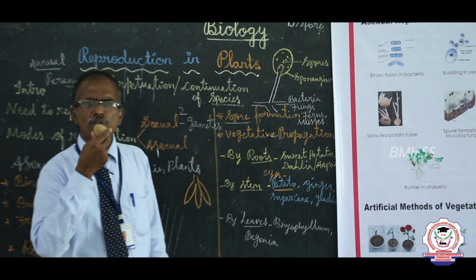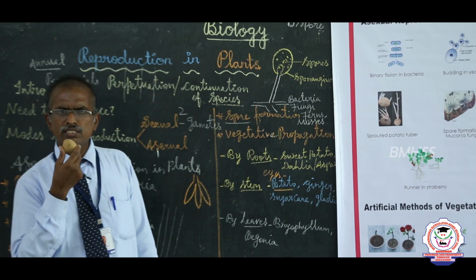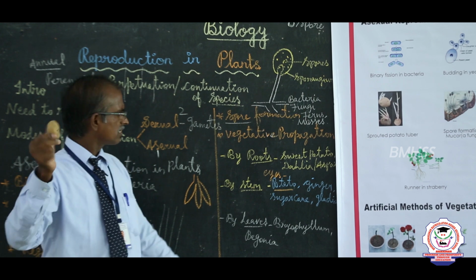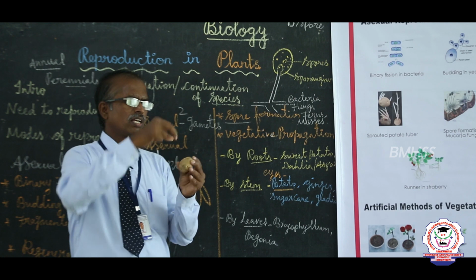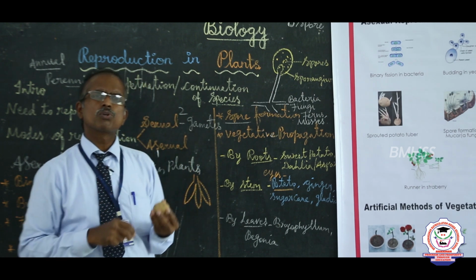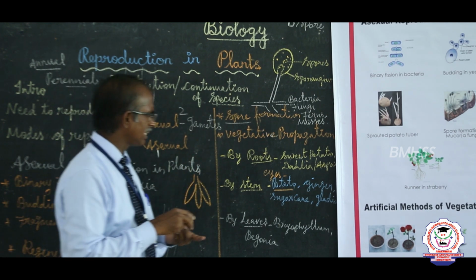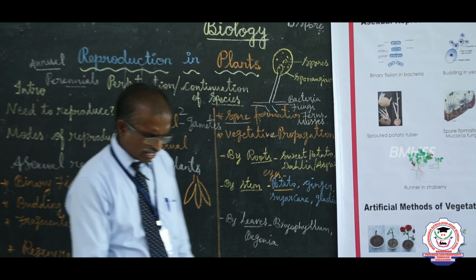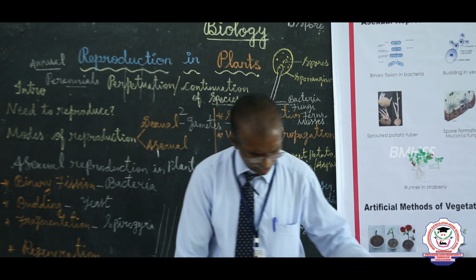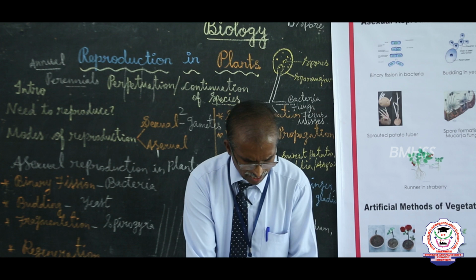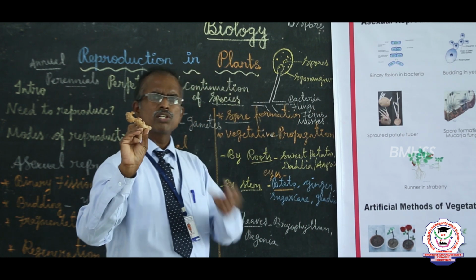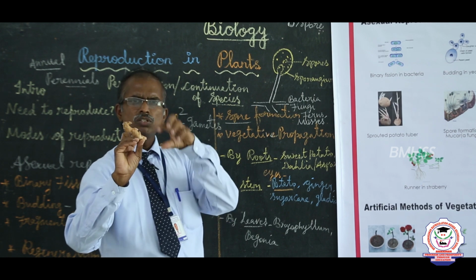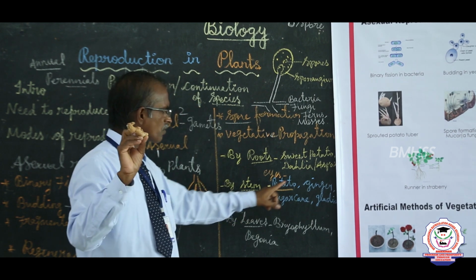Now, this is an edible part. Which part are we eating? In actual fact, this is nothing but the stem part. The stem we are eating contains stored food material. Likewise, we take another item. Now this is ginger. Ginger is also a swollen underground stem.